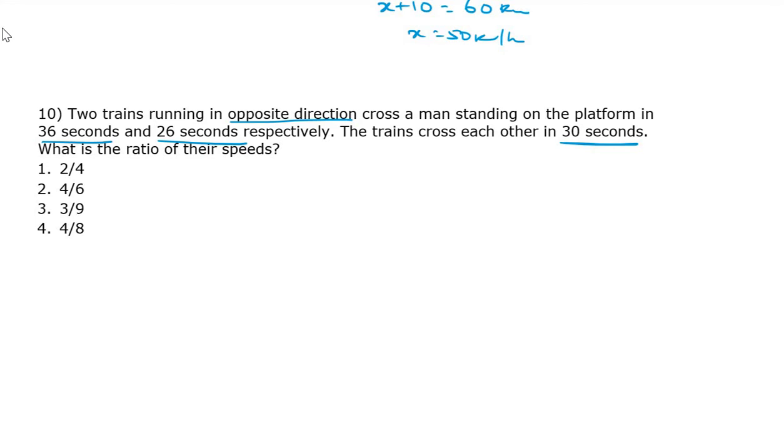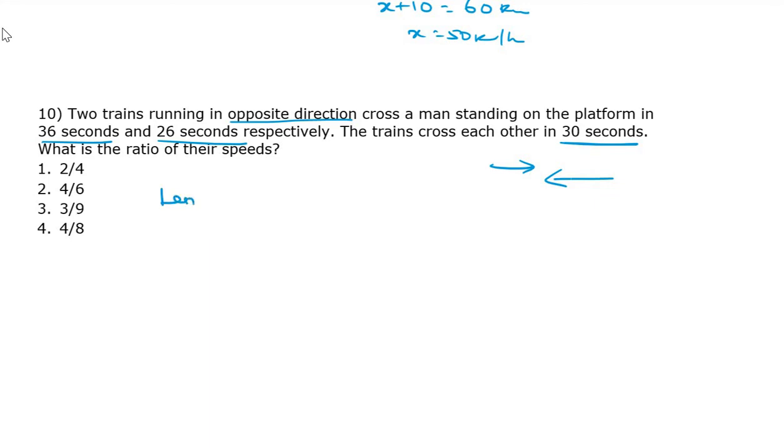Okay. So already from the beginning we have written one formula. Relative time taken equal to total distance divided by relative speed. Okay, we are going to use that formula. Okay, step by step we will do. This one is totally different question. Okay, what is given? Both trains are moving in the opposite direction. Okay, so length of the train moving. Here anything is given for length? No, nothing is given. So we are taking x.